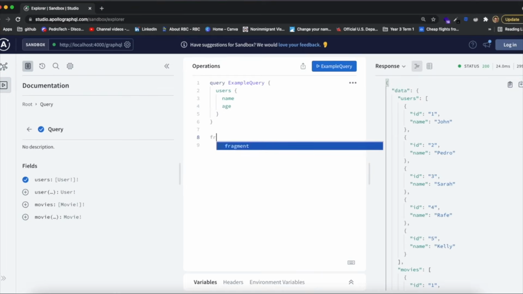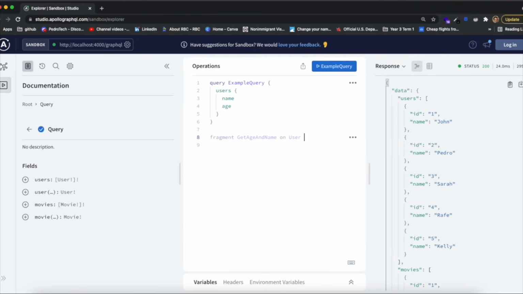So what we do is we just write inside of our client, not in the backend. We specify, I want to get a fragment, I want to give it a name. So let's call it getAgeAndName. It's a horrible name for a fragment, but let's just call it like that. And we need to specify which type this fragment is going to be based on. So this fragment will represent fields from the type User.